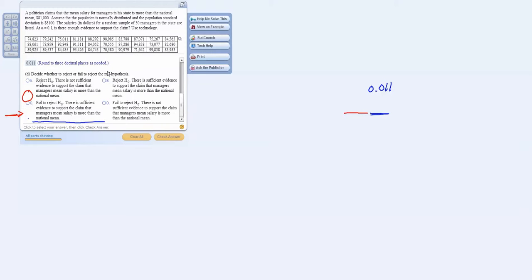Then the next part that we're going to look at is going to be decide whether to reject or fail to reject the null hypothesis. Well, since the p-value is at 0.011, it is definitely less than our alpha level. And so there is enough evidence to support the claim that the mean is greater than 81,000.